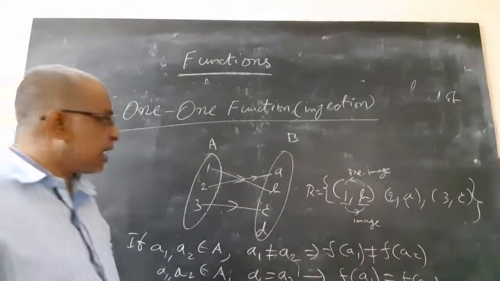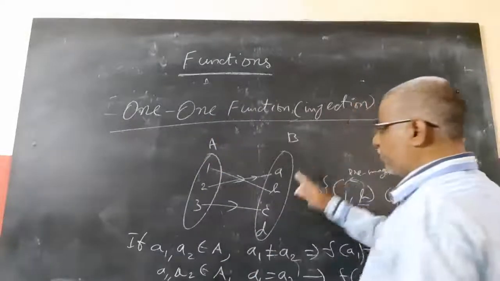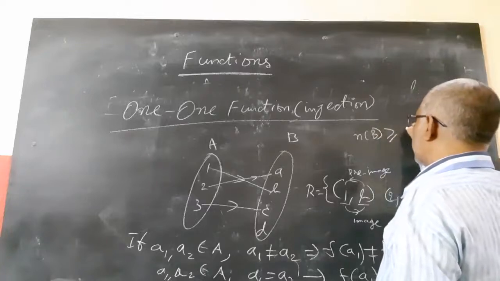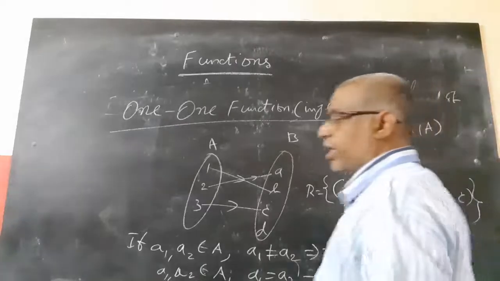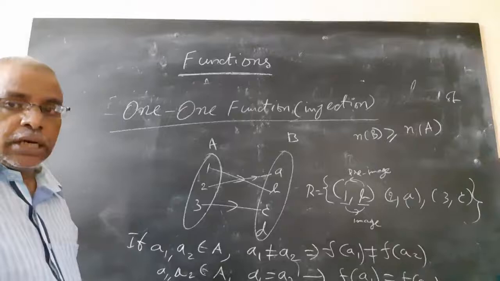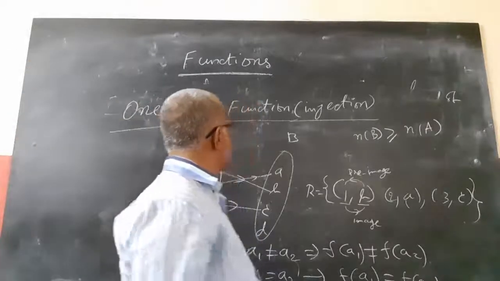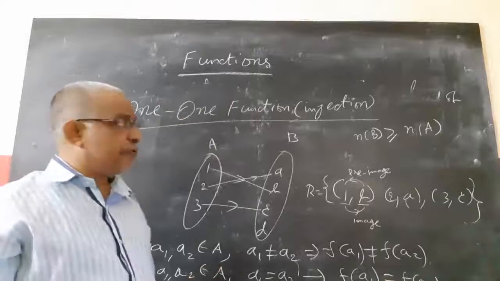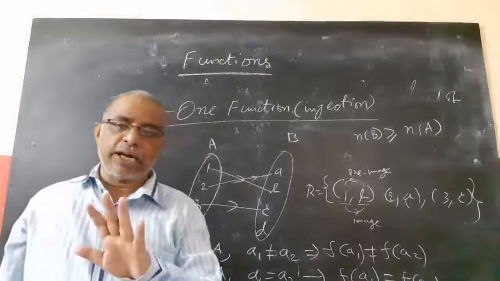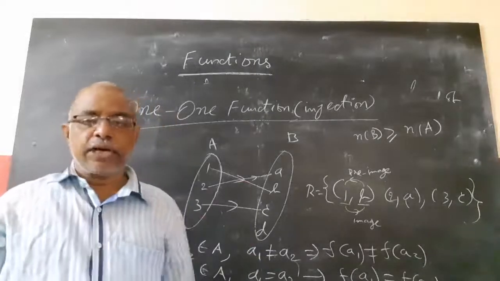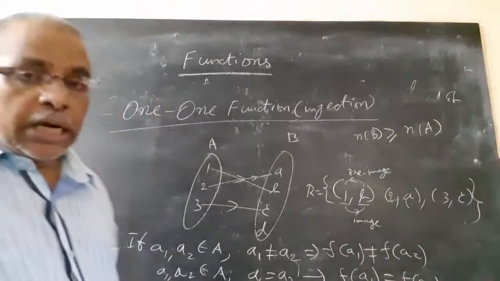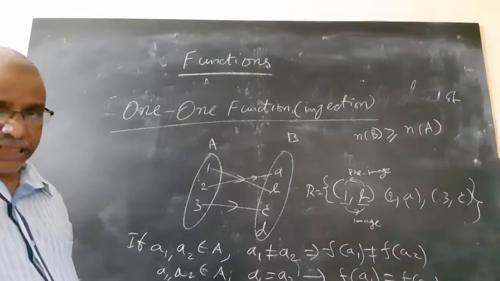Means one-one is possible only if the number of elements of B is greater than or equal to the number of elements of A. Then only you can form the one-one function. And this is called an injection.